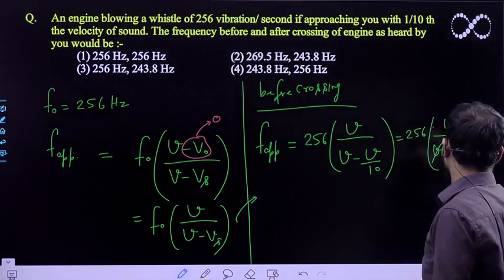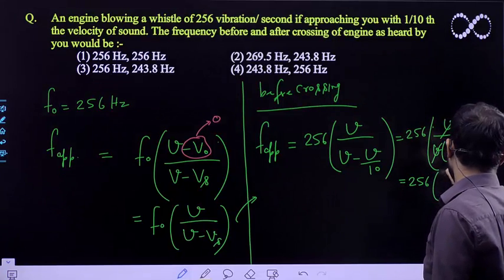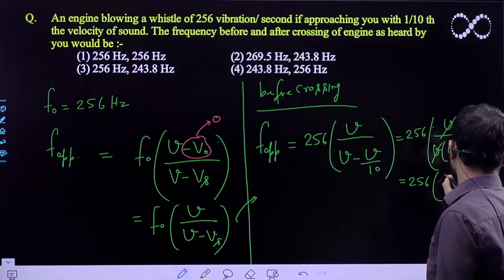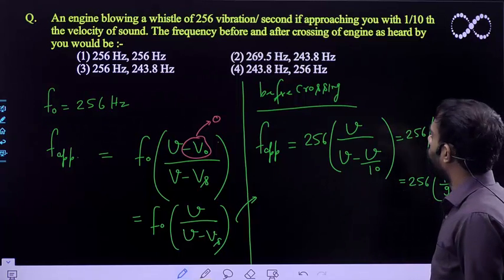So this will get cancelled out. So this becomes 256, and this will become 9 upon 10, so this will become 10 upon 9 here. So this is the before crossing.